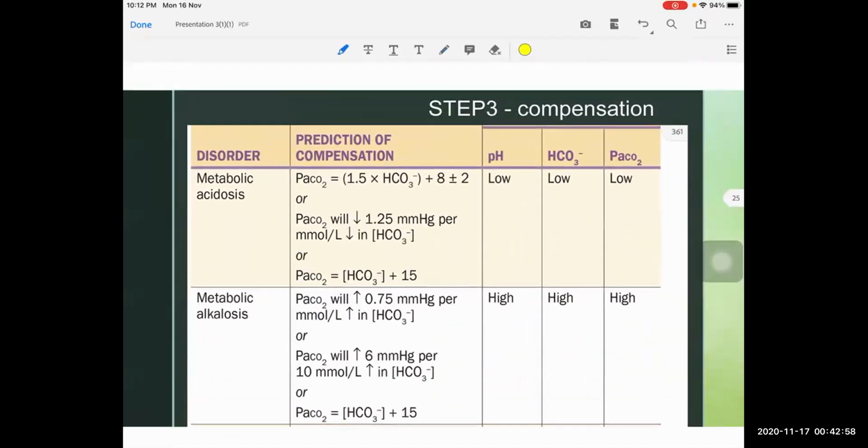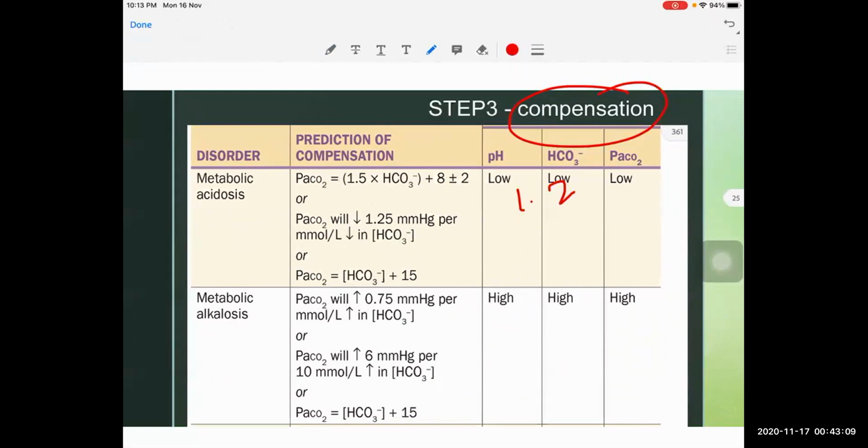So the third step is we have to go for compensation. So for compensation, I told numbers to remember: 1.2, 0.7, 0.1, 0.4, 0.2, 0.5.